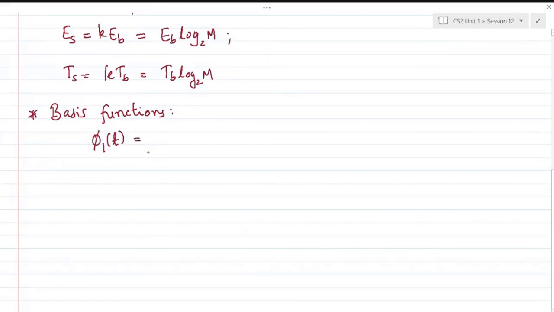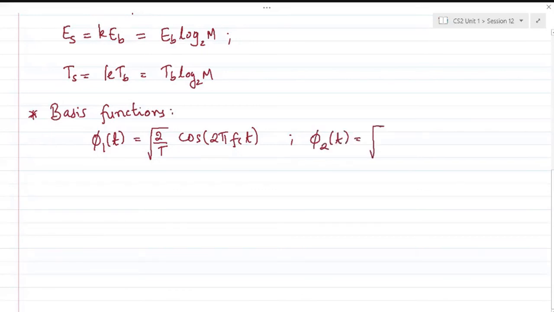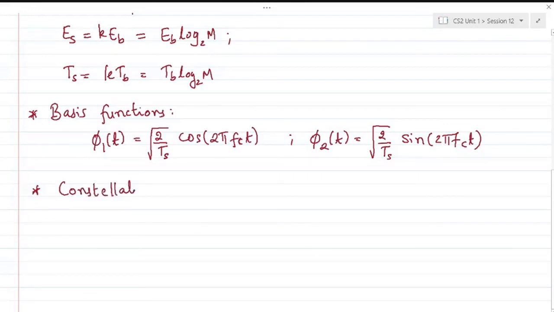So phi 1 of t would be simply root of 2 over Ts times cos 2 pi fct, and phi 2 of t would be root of 2 over Ts times sin 2 pi fct.